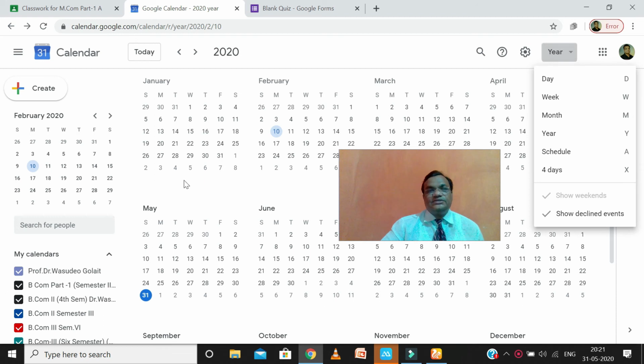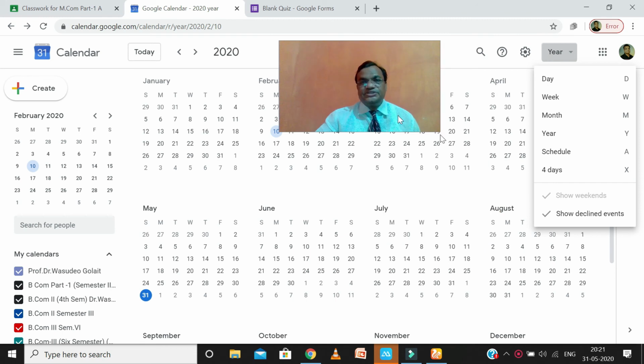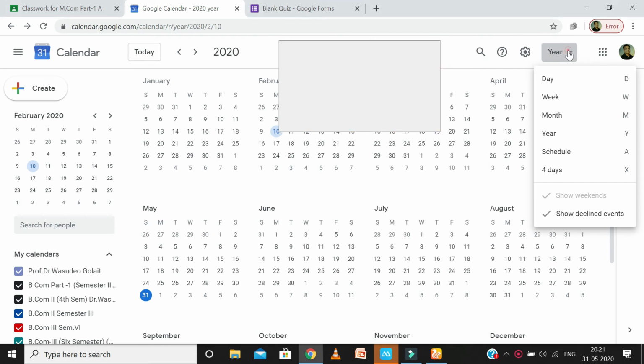So this Google Calendar is very useful for teachers, as they have to write a diary, and they can also write the same thing in Google Calendar, and decide their schedule and write pre-schedules here for the whole year.